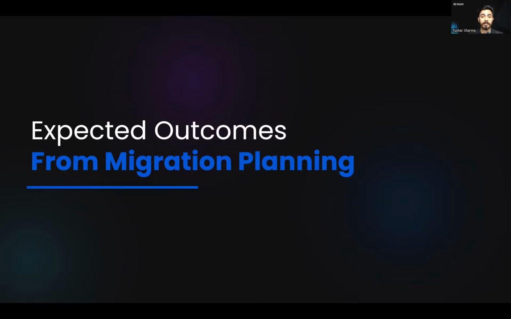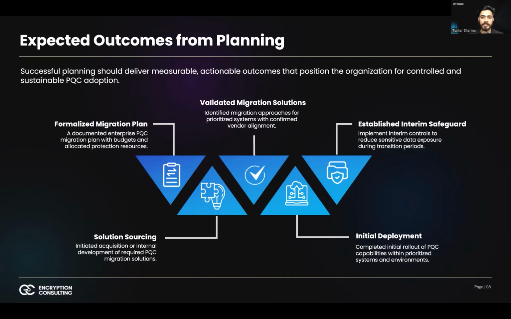Now, let's explore some concrete outcomes that planning should produce. Successful planning does not end with a document or a presentation. It produces concrete, measurable, and actionable output that moves the organization from analysis into structured execution. First, successful planning results in a formal enterprise-wide PQC migration plan. This is not a high-level vision statement. It is a detailed, governed roadmap. It includes clearly defined timelines that outline short, medium, and long-term milestones.